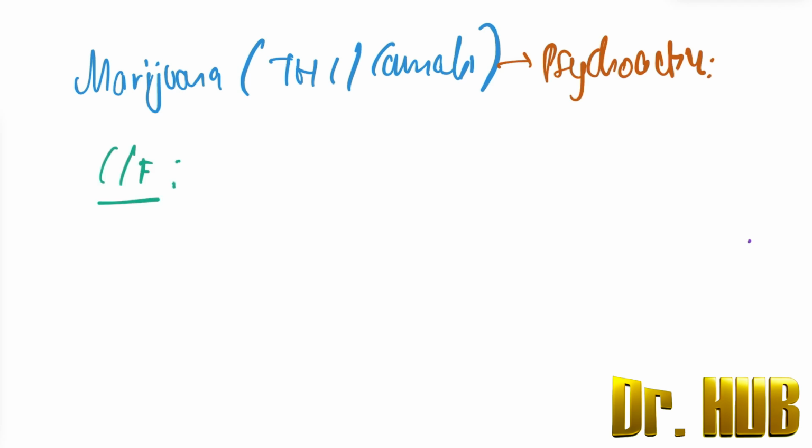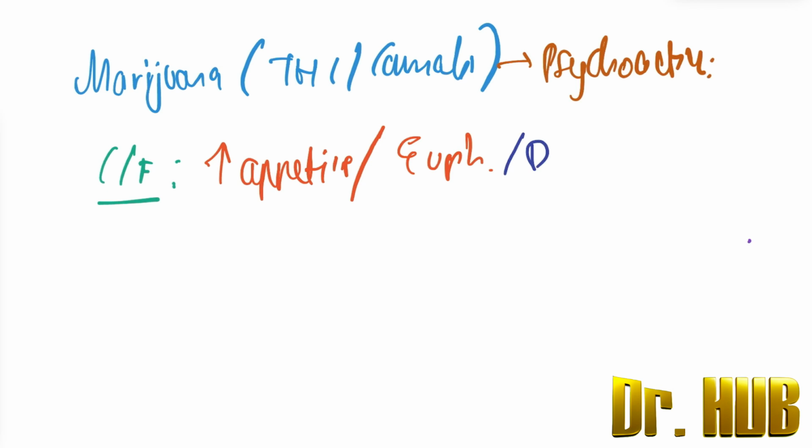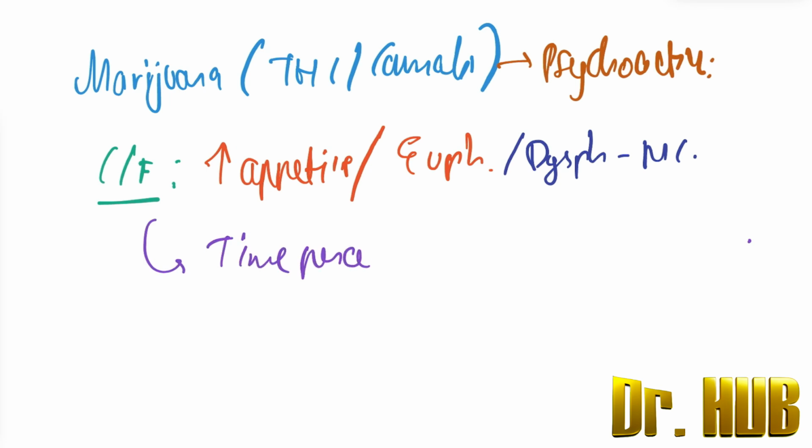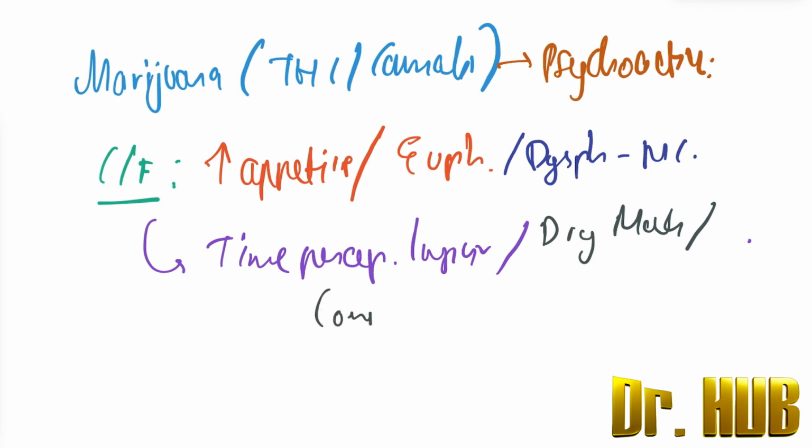There is a rapid increase in appetite, then euphoria, dysphoria, and panic. There will be impaired time perception, dry mouth, and also conjunctival injection.